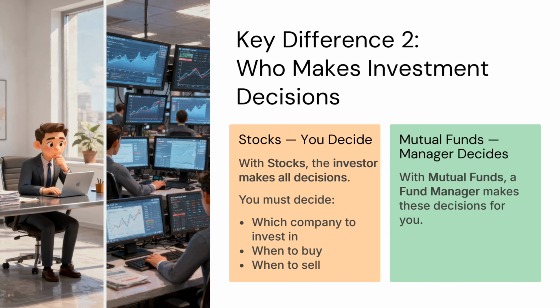Key difference 2: Who makes the investment decisions? In the case of stocks, you decide. With stocks, the investor makes all the decisions. You must decide which company to invest in, when to buy, and when to sell. In the case of mutual funds, the fund manager decides. With mutual funds, a fund manager makes these decisions for you.